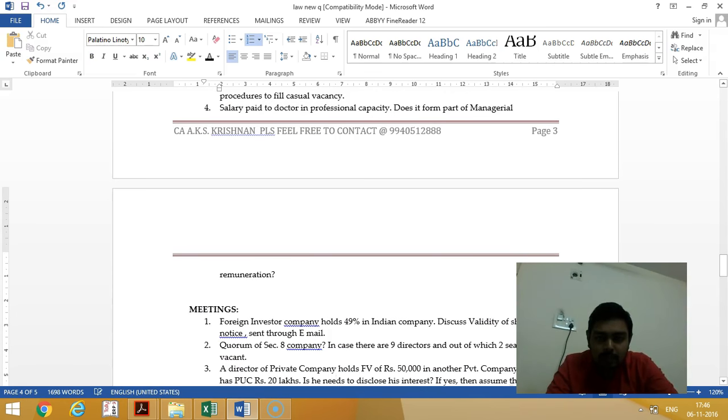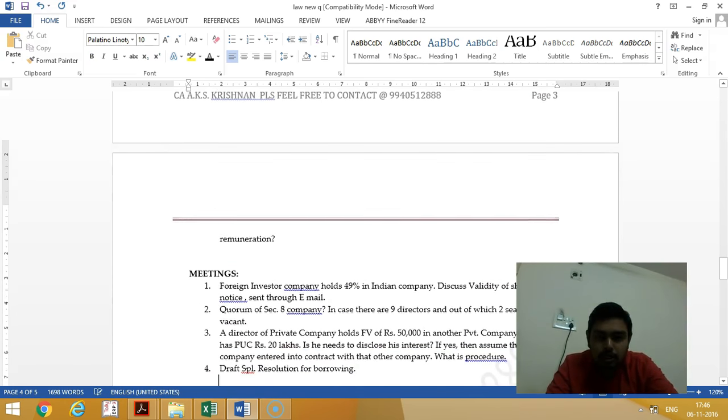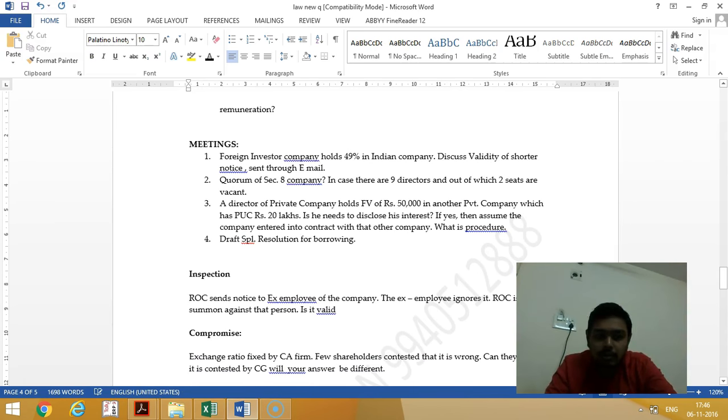Then, salary paid to doctor in professional capacity, does it form part of managerial remuneration? No, because it is paid in the professional capacity, so it is not remuneration. Next, meetings chapter. Foreign investors in the company hold 49% in an Indian company. Discuss the validity of shorter notice sent to the email. At least 7 days notice should be given for all board meetings. If they are sending shorter notice, if the company has independent director, at least one independent director has to participate. Even if no independent director participates in the meeting, at least they should ratify the business.